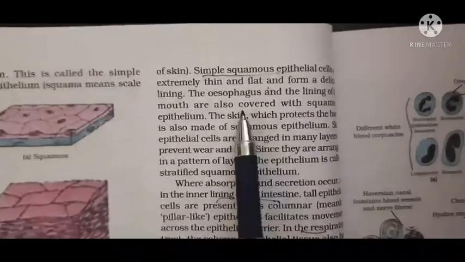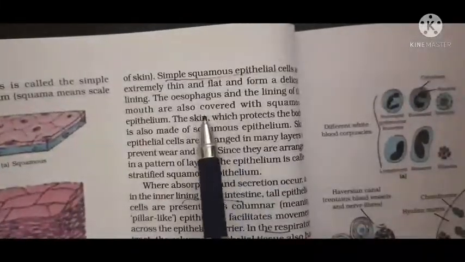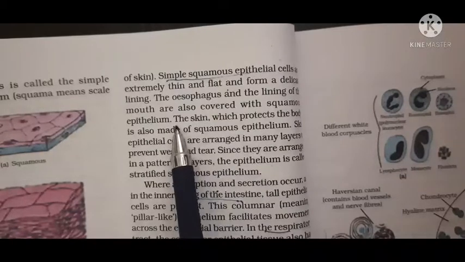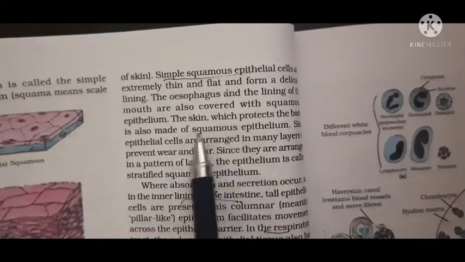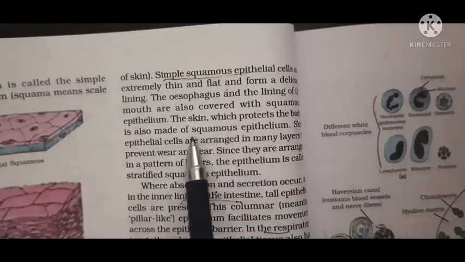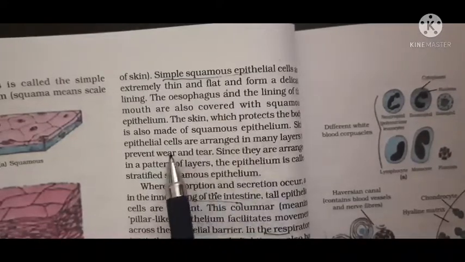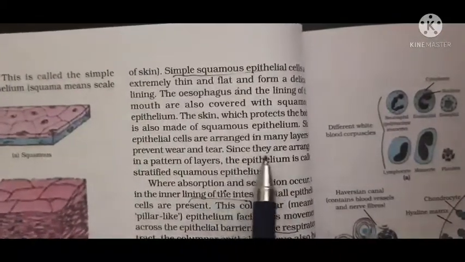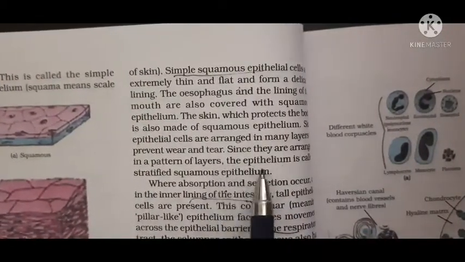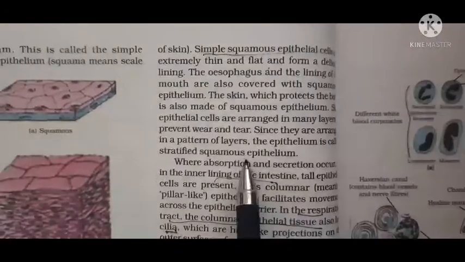See here, the esophagus and the inner lining of the mouth are covered by squamous epithelium, so it forms a delicate lining. The skin which protects the body is also made up of squamous epithelium. Skin epithelial cells are arranged in many layers to prevent wear and tear. Since they are arranged in layers, the epithelium is called stratified squamous epithelium.